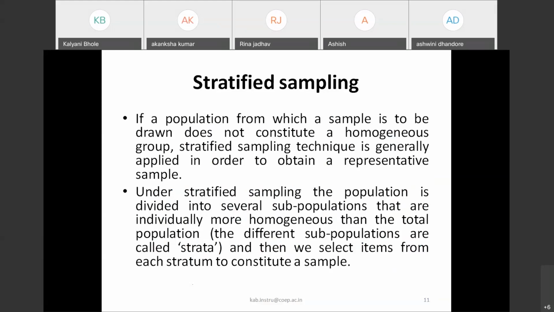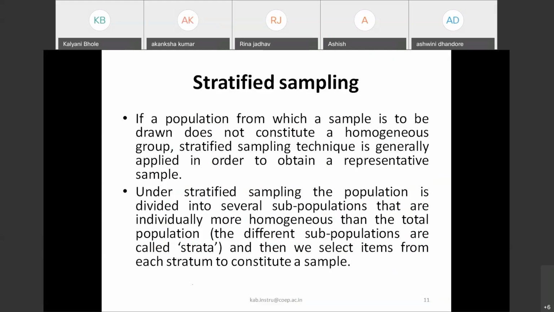But what should be the number of meters we select from industrial, and what should be the number we select from residential, that will depend on the population, or on the characteristics, the homogeneousness of that subgroup. So we call the industrial population one stratum and the residential population another stratum. At a higher level, first we will do stratified sampling, and under that, we can go for systematic sampling or some other types. So this is stratified sampling.